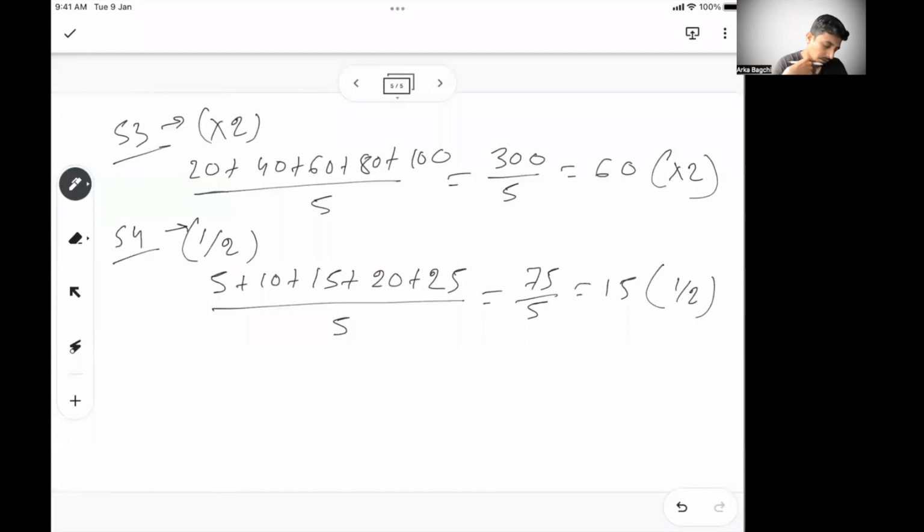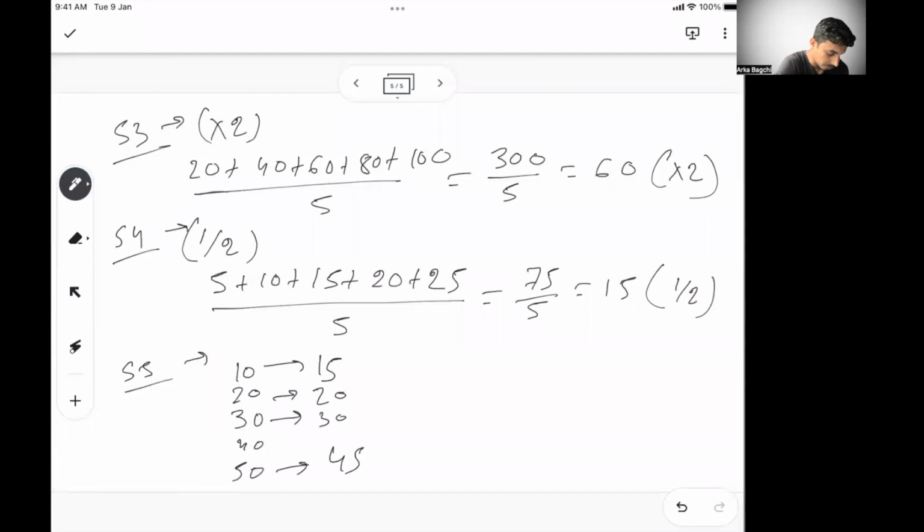Okay. Now, let's give one more scenario. Let's say there were 5 marks again: 10, 20, 30, 40, and 50. Now, if I say the first person's marks increase by 5 and the last person's marks decrease by 5, will it change your average? Let's see. 20 will remain 20, 30 will remain 30, 40 will remain 40.